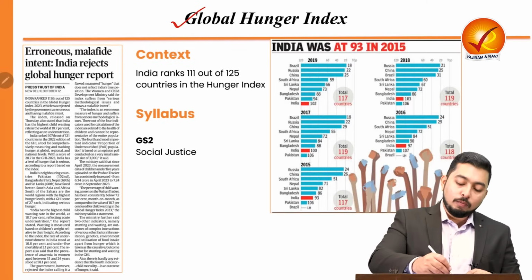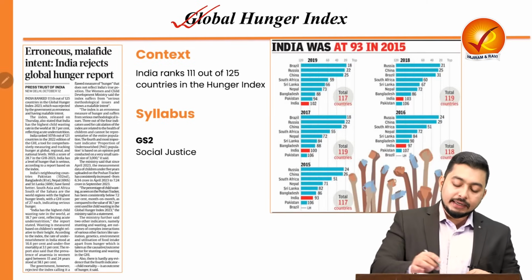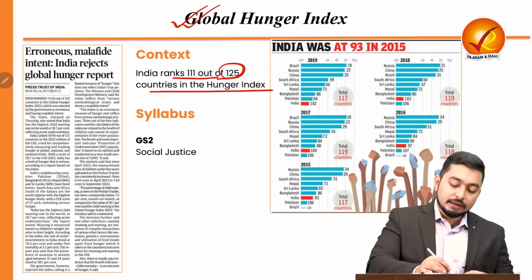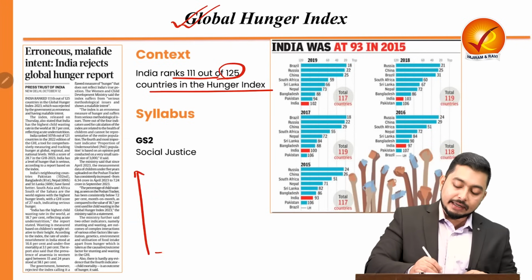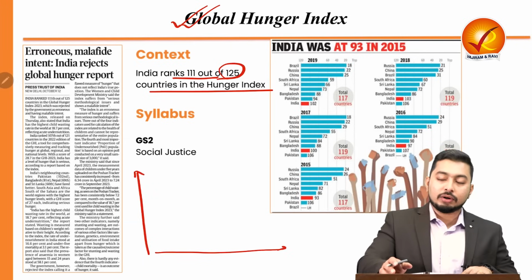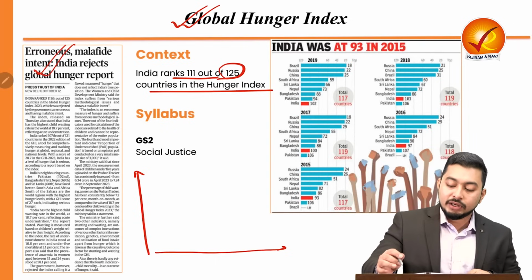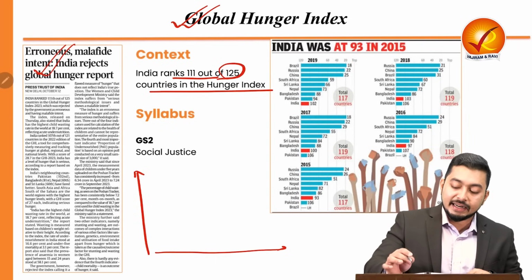Let's look at the global hunger index. Now India sadly has got a 111 rank out of 125 countries in the hunger index. Now this is a sad reality either of India or the index itself, and that is why the government has called it erroneous and done with a malafide intent.